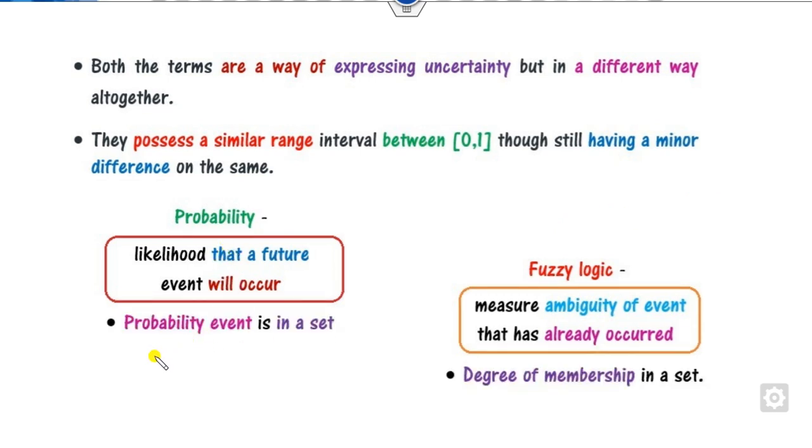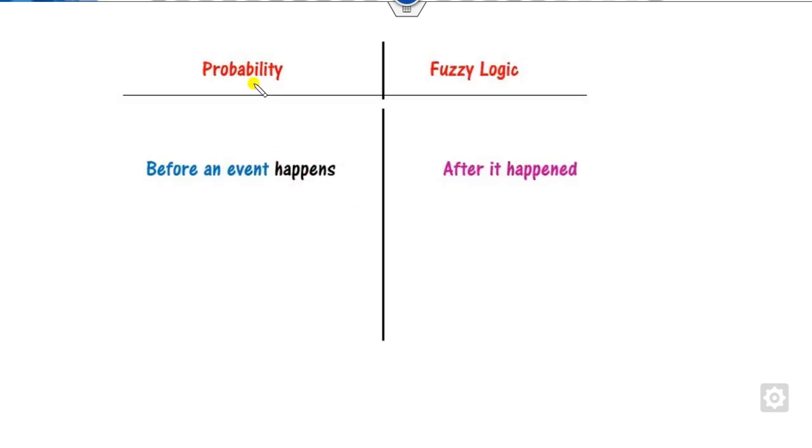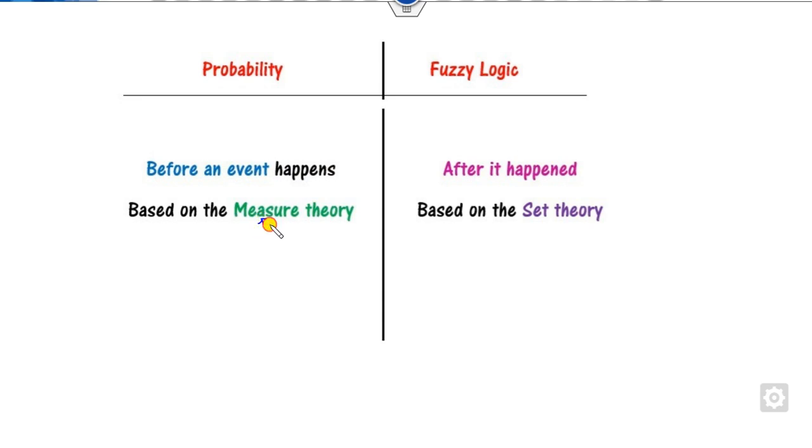In probability, we call it the probability that an event is in the set, while in fuzzy logic, we call it the membership degree in a set. You can see probability applies before the event happens, and fuzzy logic always applies after it happens. Second, probability is based on measure theory, while fuzzy logic is based on set theory. Probability is based on probability measures, while fuzzy logic is based on membership functions.